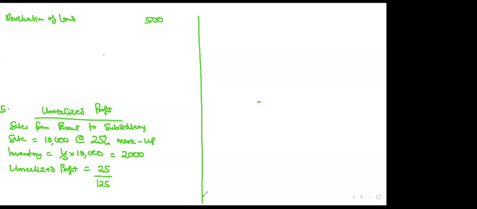Is that clear? If it was a margin, it is a percentage on sales. It means that the selling price will be 100, so the denominator will be 100%. Is that clear? So 25 over 125 times 2,000, and that will give you what? 400.